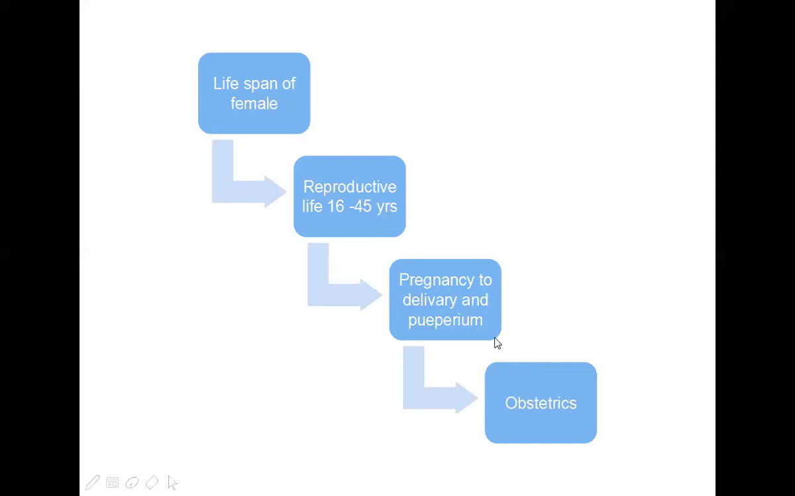So what is it in total lifespan? That is from union of ovum and sperm to the delivery, and the time after the delivery, 6 weeks. What is normal and abnormal that we learn comes under the obstetrics part.